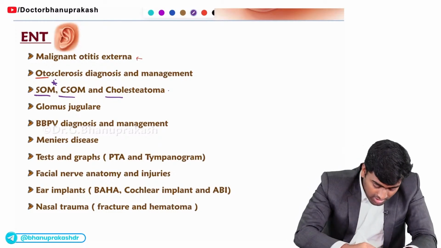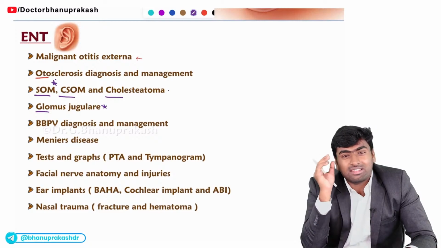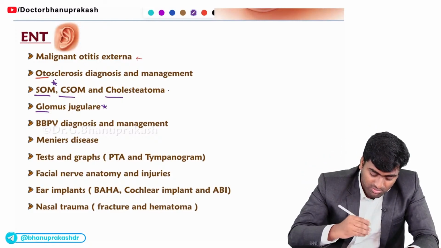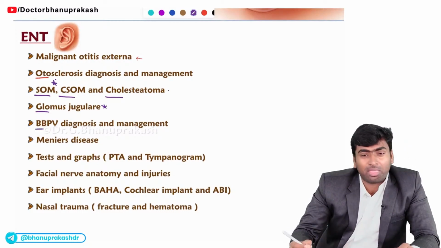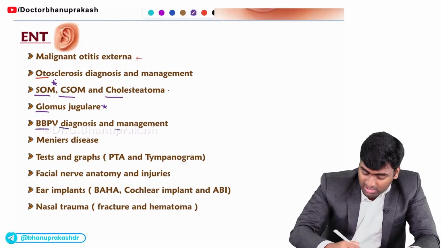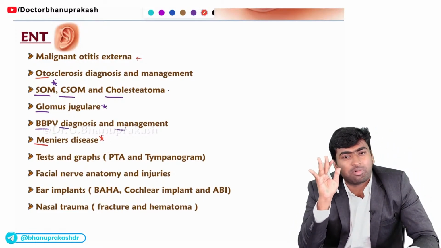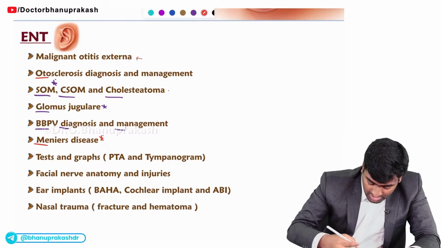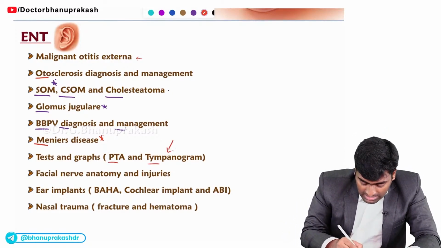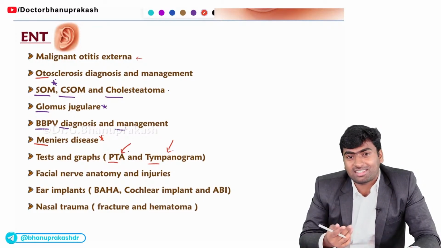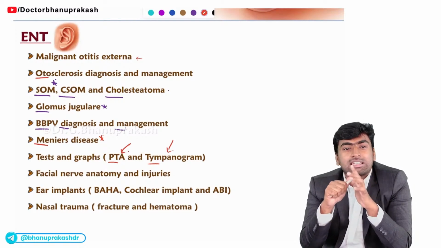Fine. Next one, they will give these symptoms of pulsatile tinnitus, and they will show these otoscopic findings. They will ask you which of the following tumors is this. It is the glomus jugulare. And next one is the BPPV diagnosis and management part. And the final about the ear, it is the inner ear, the most important topic: Meniere's disease. And about the ear, they will sometimes ask you about these tympanographic findings and also these PTA changes. These PTA changes in conductive hearing loss, otosclerosis, noise induced hearing loss, and even sensorineural hearing loss.